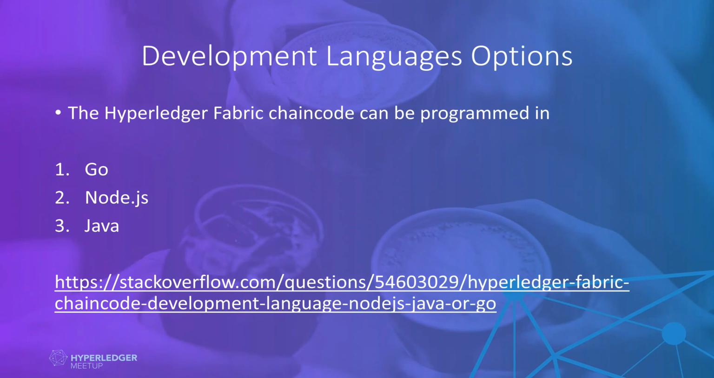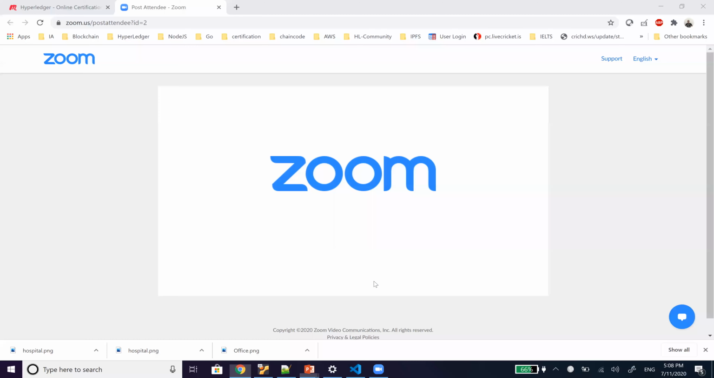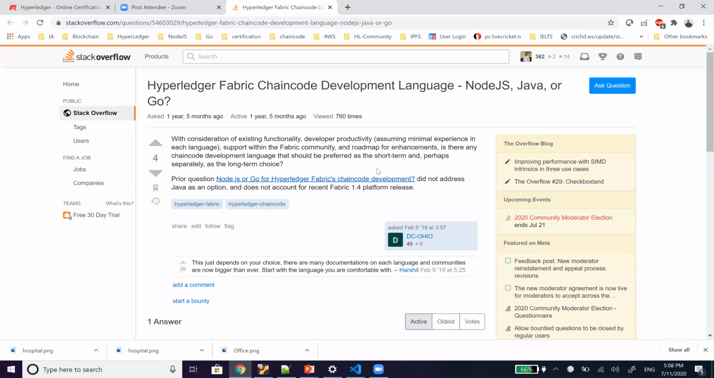There is a good discussion going on. People are asking which is the better language to go with, and what's the best option to write the chain code in Hyperledger Fabric. I found a very good discussion, and I will be sharing that. As we all know, Golang is the default language for Hyperledger Fabric.